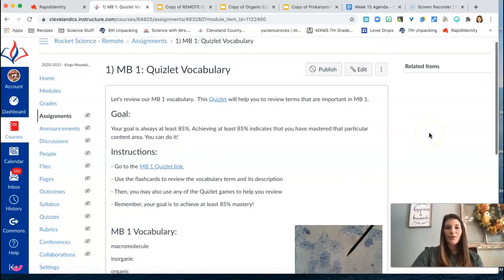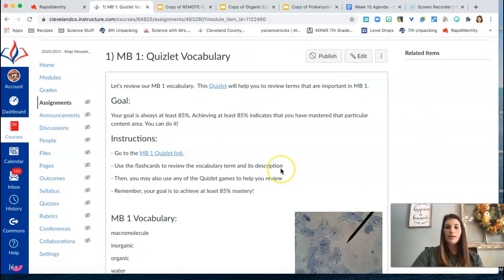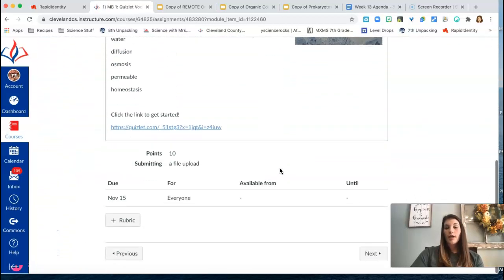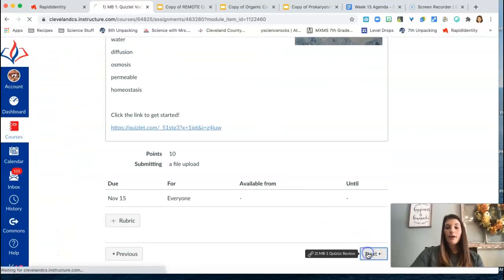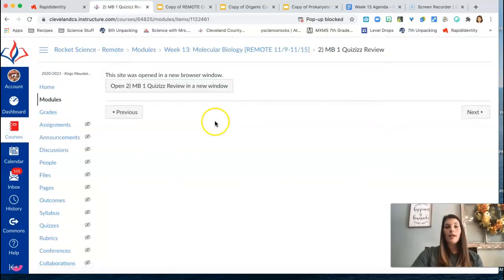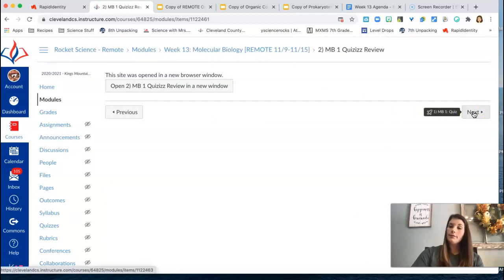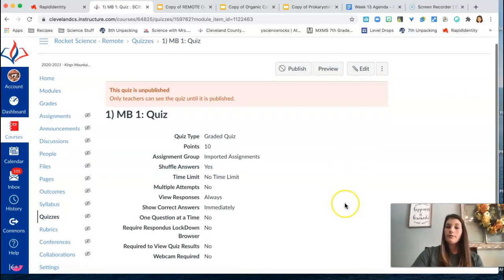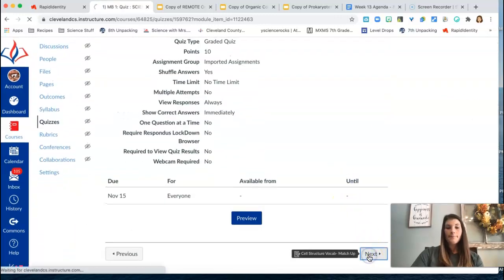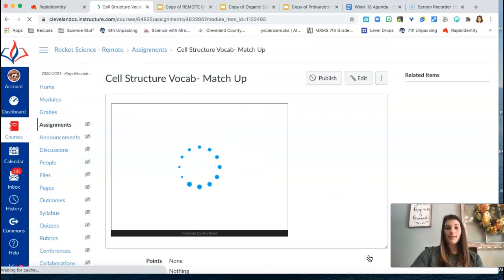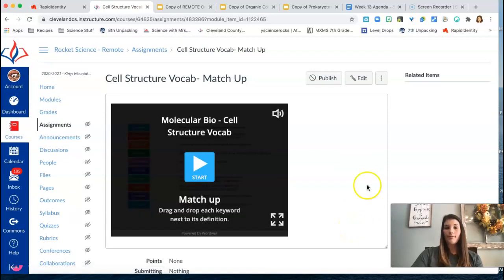Then lastly, to finish out the week, you will do a Quizlet test and screenshot your 85% or higher. That goes along with the MB1 notes. Here's an MB1 quiz. I always suggest you play that a time or 2 to make sure you understand the information from the notes. And then you can go ahead and take the actual quiz for MB1. Lastly is those extra vocabulary things that help out with your understanding of the organelles.